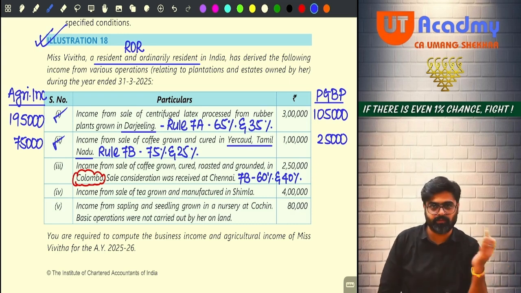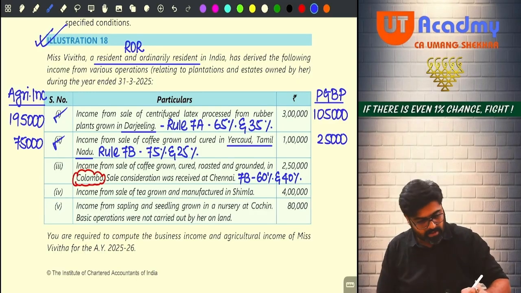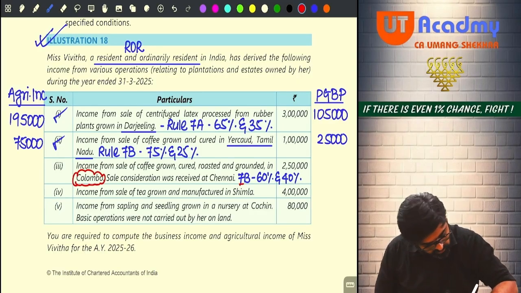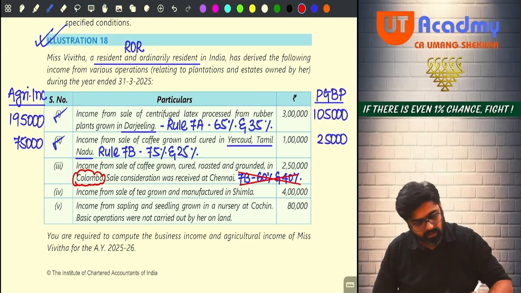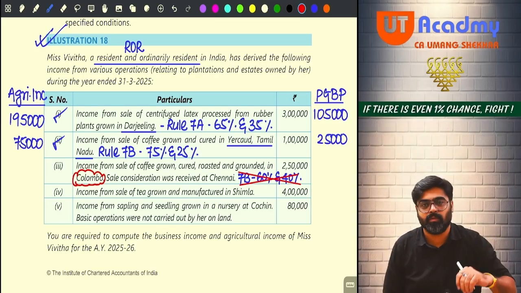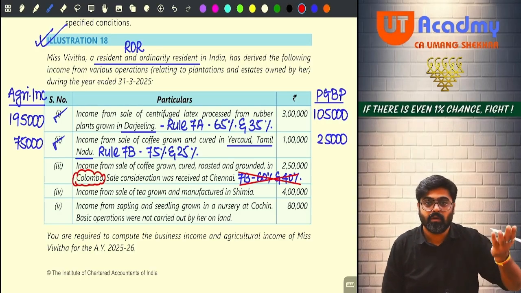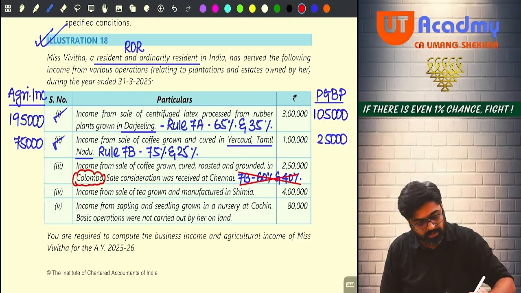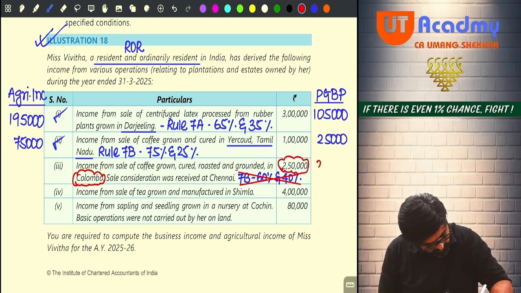Only then you do 60-40. Apply Rule 7B. Otherwise, don't apply it. No need to apply this. What will you do? Entire 250 will now be your PGBP income. You are in the business, and this income will be your PGBP income. Entire 250 you will write this side.